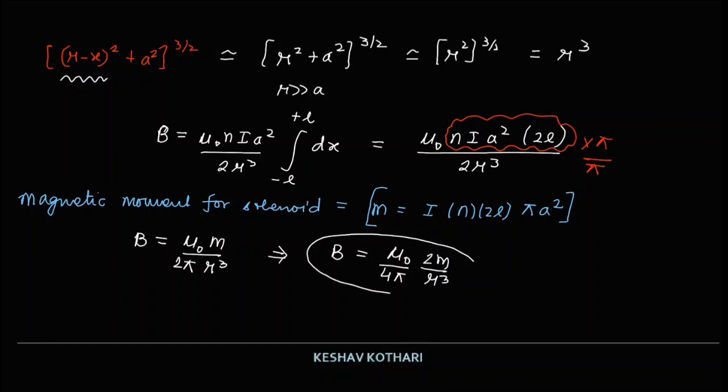So this is the expression of magnetic field at a distance r on the axis of a bar magnet, which we have obtained over here. So B is equal to mu naught upon 4 pi, 2m upon r cube, where the value of m is I N A. So I is the current carried. The total number of turns is written as turns per unit length multiplied by total length, which in this case is 2L into pi a square. So if we do this, we get the strength of magnetic field on the axis of a solenoid.